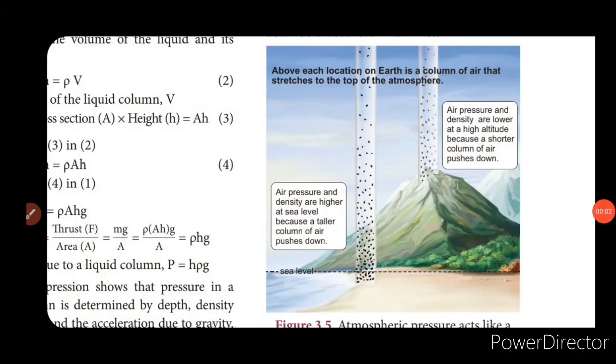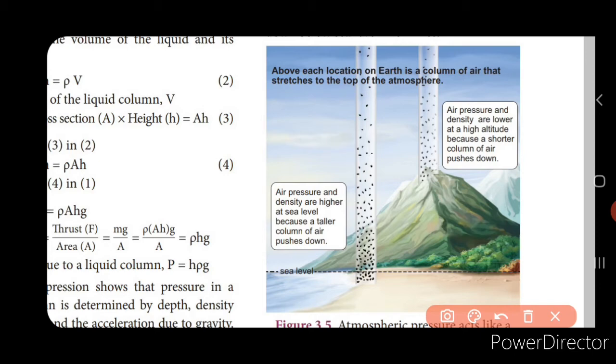Now let's see what is atmospheric pressure. We know that the earth is surrounded by a layer of air, isn't it? The layer of air that surrounds the earth is called the atmosphere. We also know that air occupies space and has mass, isn't it? So since it is matter, since it occupies space and has mass, it exerts pressure.